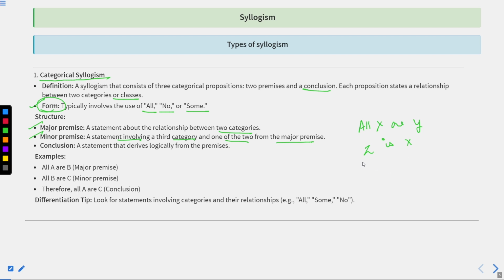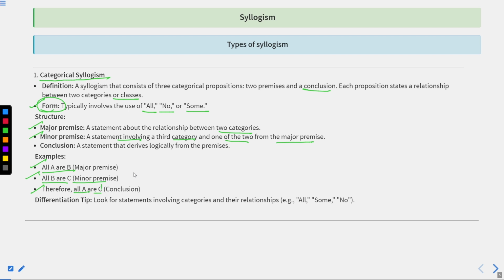The examples provided here will help you to understand the major premise and the minor premise. All A are B, this is the major premise. All B are C, this is the minor premise. And therefore, all A are C, this is what the conclusion would be. And that is how categorical syllogism assists us in understanding the relation between three propositions and what will be the logical conclusion.